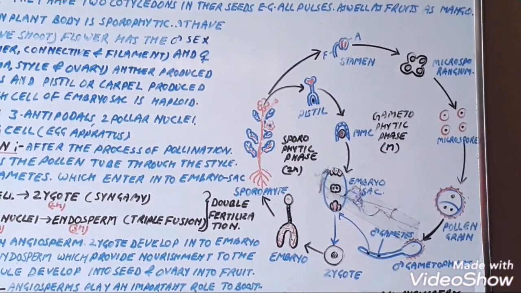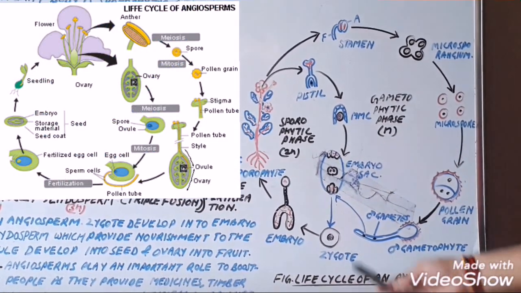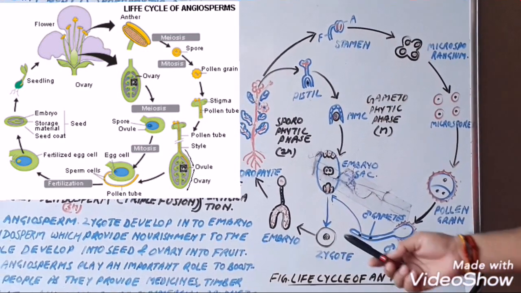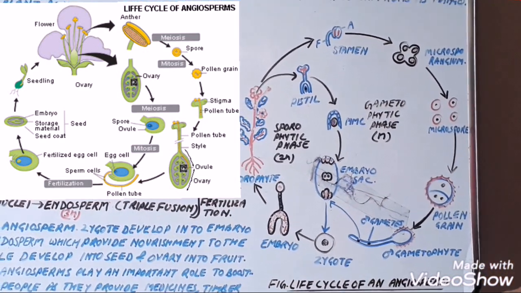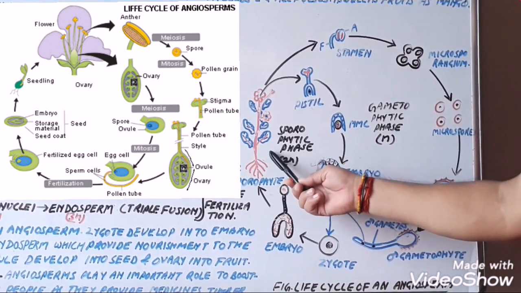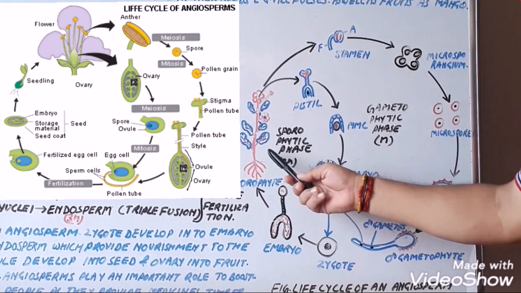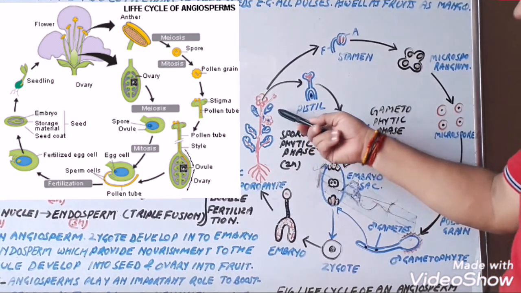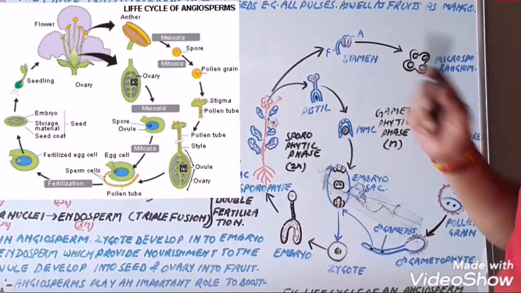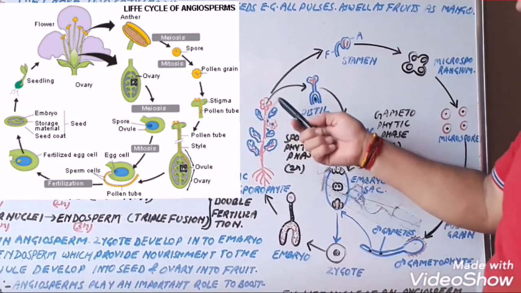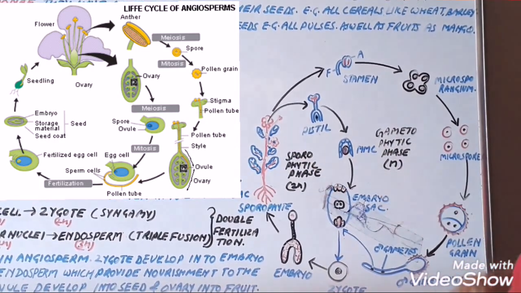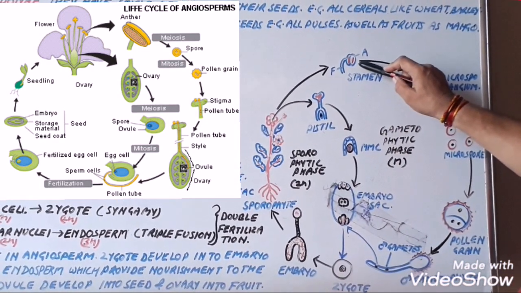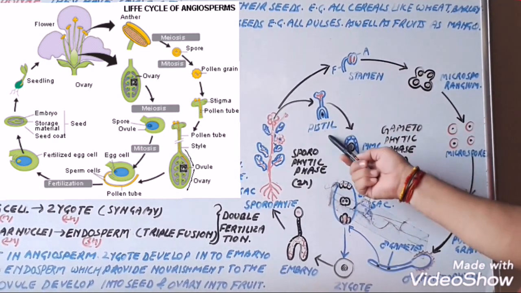Now, life cycle of a typical angiospermic plant. To understand the life cycle of angiosperm, go through this diagram. As I discussed earlier, the main plant body of the angiospermic plant is sporophytic, that is, it consists of diploid, that is 12 chromosomes. Now flowers are produced on the plants. Flowers consist of the stamen and carpel, where meiosis takes place. The stamen is the male sex organ, while the pistil or carpel is the female sex organ.